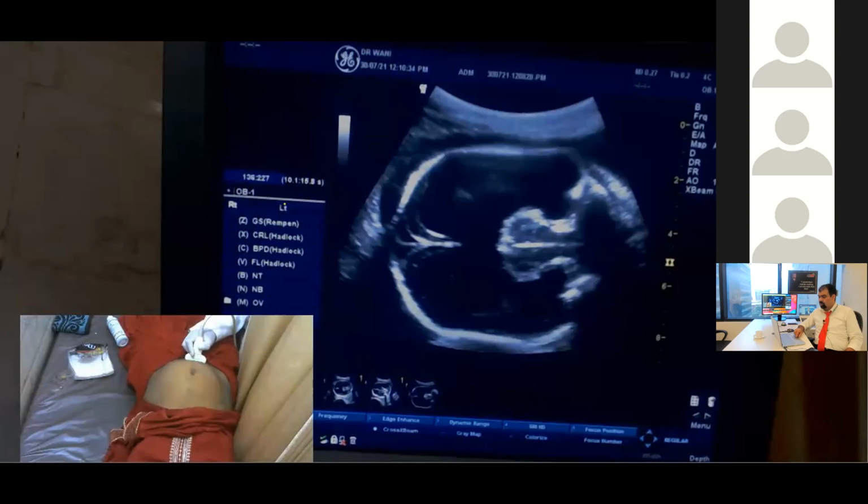What makes you say that this is not hydranencephaly, and what is favoring hydrocephalus? Because it's fully fluid. What is hydranencephaly? Hydranencephaly is a destructive process of the brain, and you will be seeing a picture like this only.